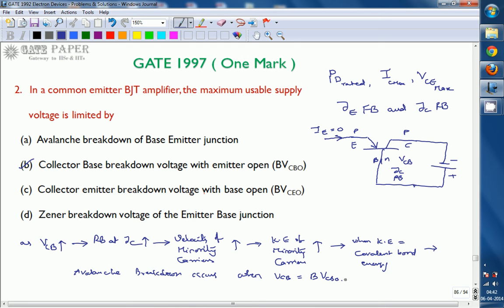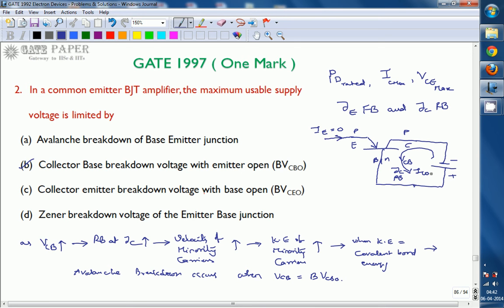So this is the maximum supply voltage you can apply across the collector base junction. Even though there is no collector current, due to these minority carriers, the reverse saturation current flowing in the N to P direction, that is ICO, becomes very large, and that causes breakdown of the collector base junction, that is, breakdown of the transistor.